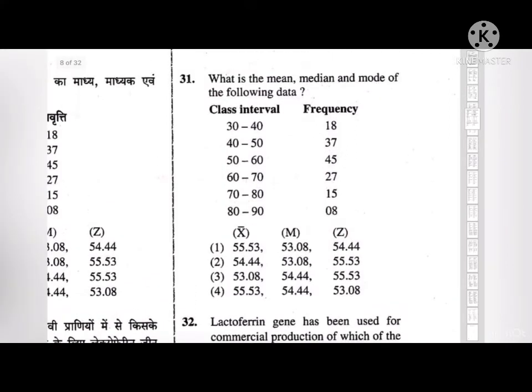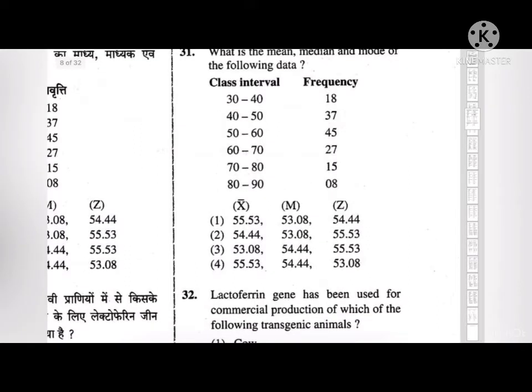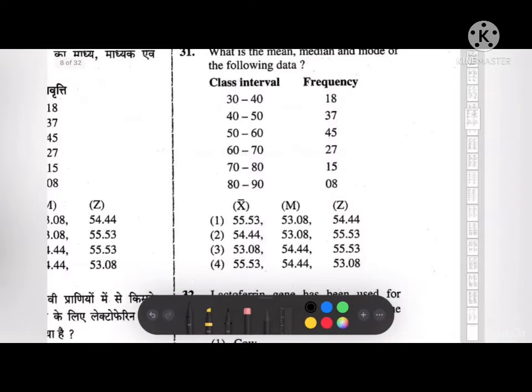Next, what is the mean, median and mode of the following data? So here's the data, and the mean is the average of the data set. It is found by adding all numbers in the data set and then dividing by the number of values in a set. The median is the middle value when a data set is ordered from least to greatest. And the mode is the number that occurs most often in a data set. So the mean, median and mode are fourth, that is this.